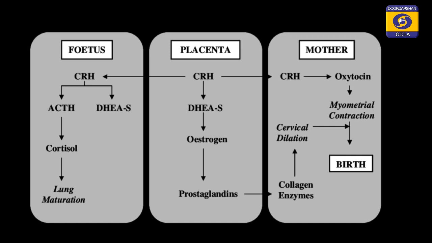And in the fetus, this CRH will stimulate lung maturation, whereas in the maternal blood, the CRH will lead to secretion of oxytocin. Oxytocin will lead to myometrial contraction or contraction of the uterine myometrium muscular layer. This will lead to cervical dilation and the baby will take birth or the birth process will be accomplished.